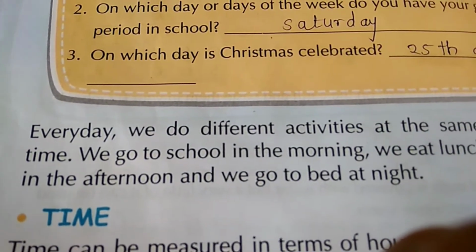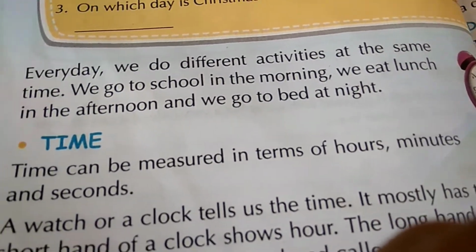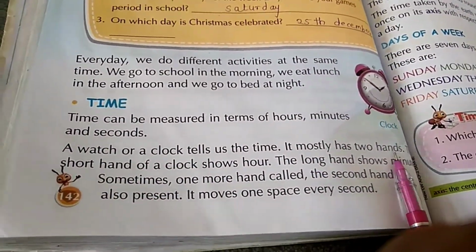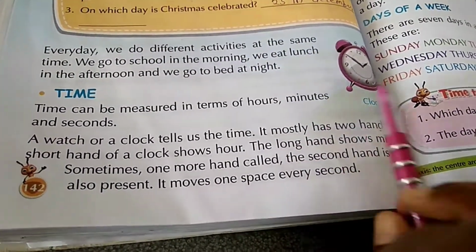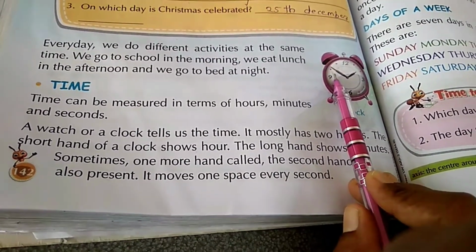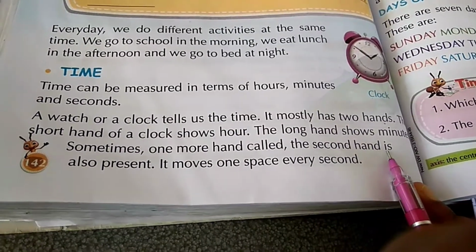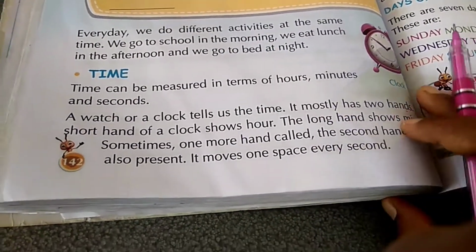So what is meant by time? Time can be measured in terms of hours, minutes and seconds. In the math lesson also we learnt about time. A watch or clock tells us the time. It mostly has two hands, right? The short hand of a clock shows hours, the long hand shows minutes. Sometimes one more hand called the second hand is also present. It moves one space every second.